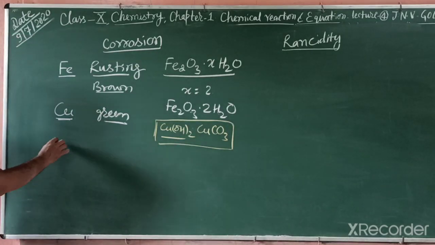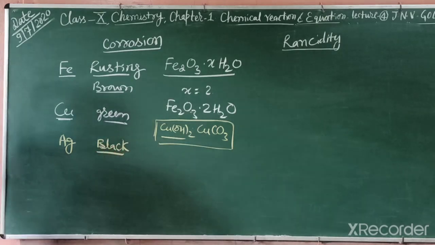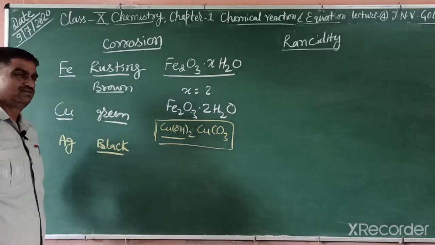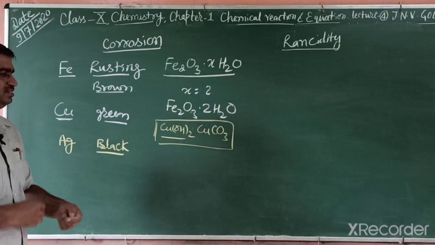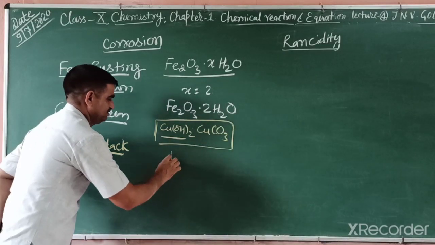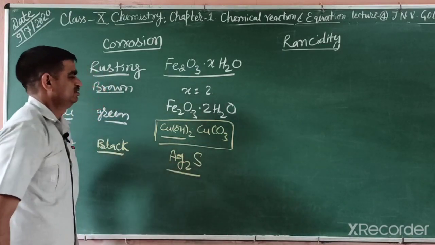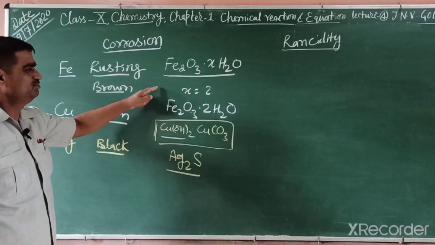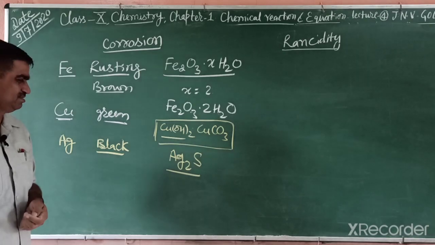The other one is silver. Silver turns black. If any silver items are placed, after some time they change into black color. The reason is Ag2S, silver sulfide formation. So all these objects, these are corrosion and they are oxidation reactions, meaning oxidized.